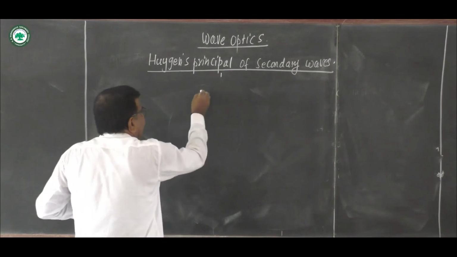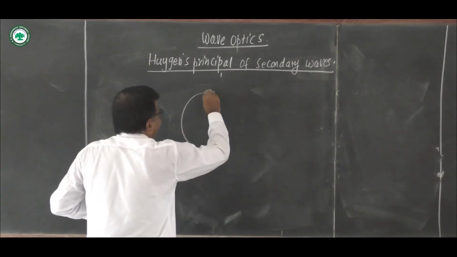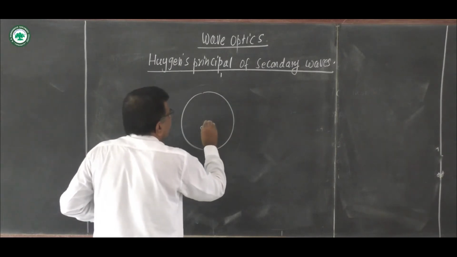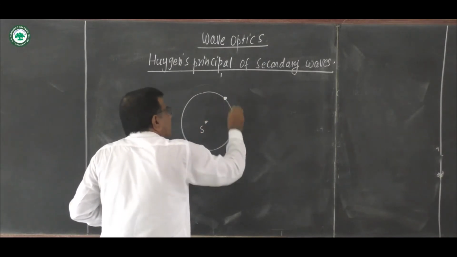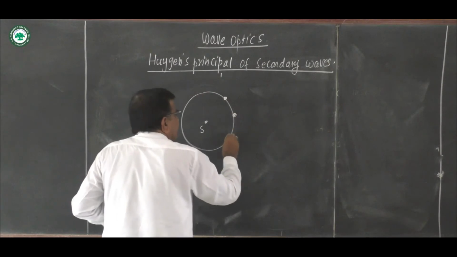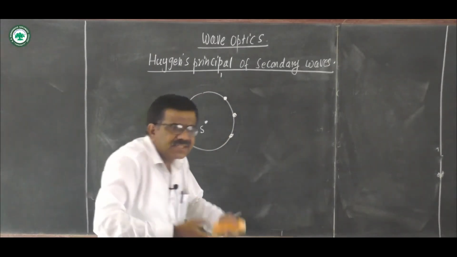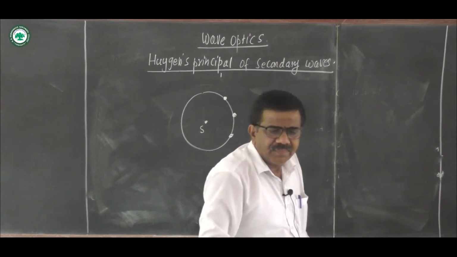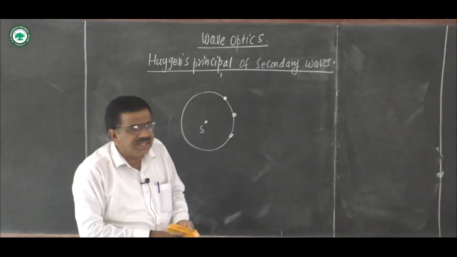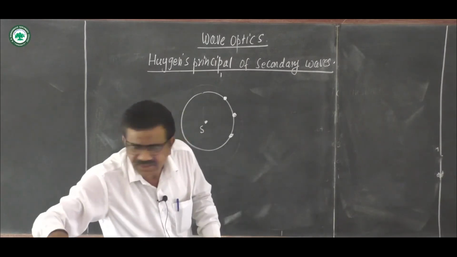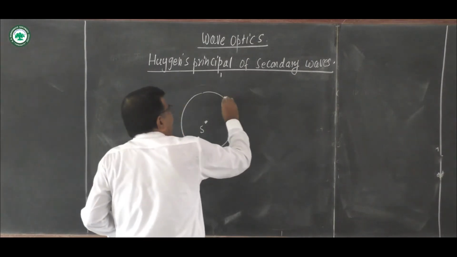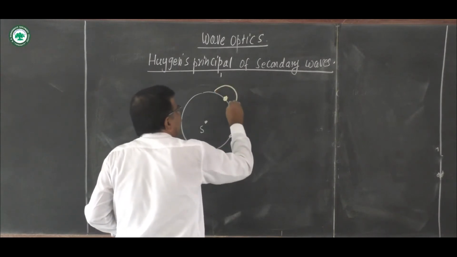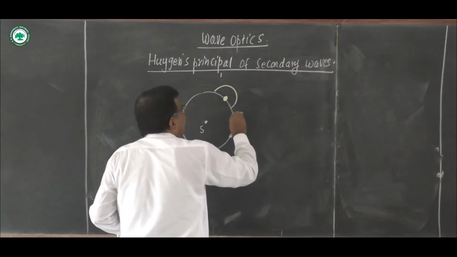See here, this is the spherical wavefront. Every point on this wavefront acts as a secondary source and it emits the secondary waves. So here we draw the spherical wavelets like this by taking these points as a center.